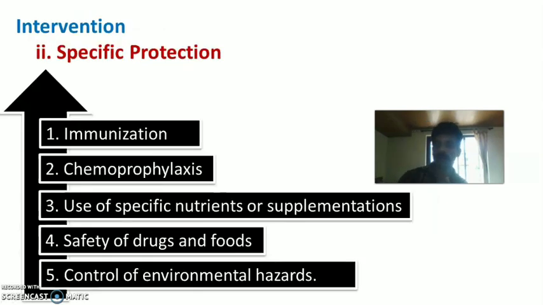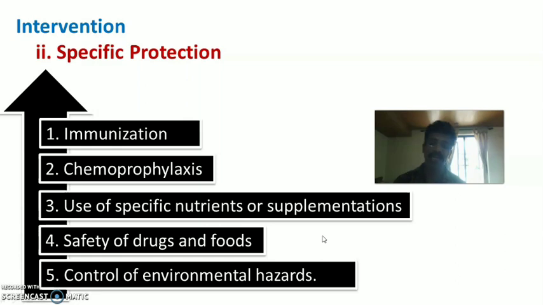Next is specific protection. Specific protection can also be given to the individual during this pre-pathogenesis period to prevent the occurrence of diseases. The measures under specific protection are immunization, chemoprophylaxis against a particular disease, use of specific nutrients and supplements, for example vitamin A supplements to prevent vitamin A deficiency, and safety of drugs and foods, that is having good drugs and good foods, food hygiene, etc.